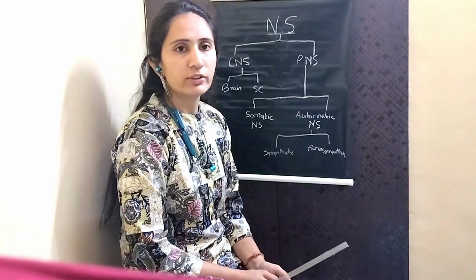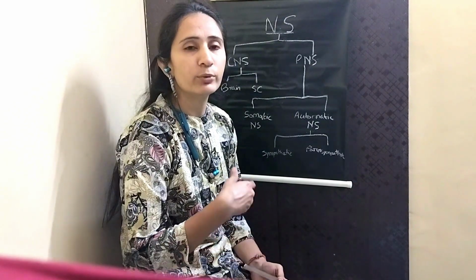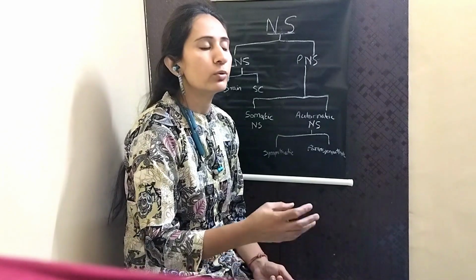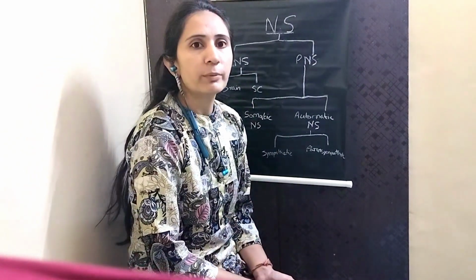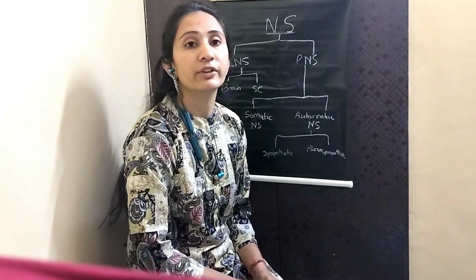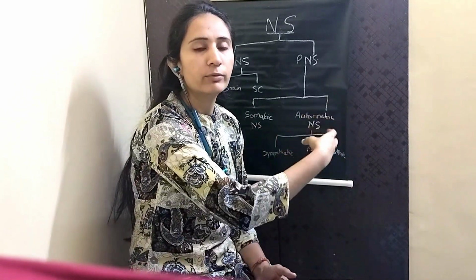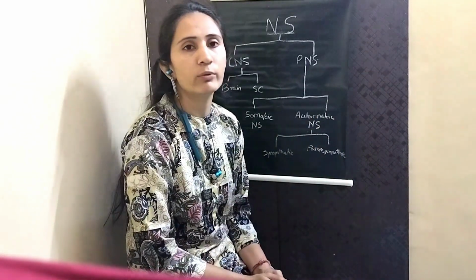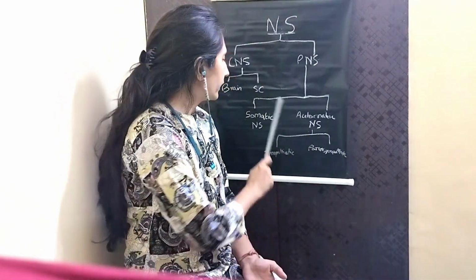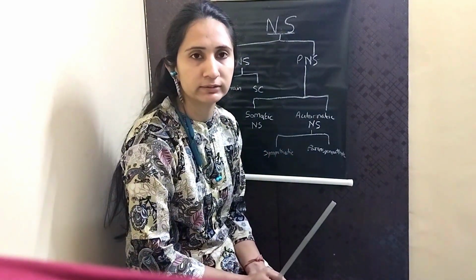Next is the peripheral nervous system. As the name says, periphery. That means they will do the work that is outside of the central zone. So, the central nervous system has given a decision, this has to be done. So, who will do that? The peripheral nervous system takes the instruction and acts accordingly as asked. The ones working on the periphery are of two types. One is somatic, one is autonomic or automatic.